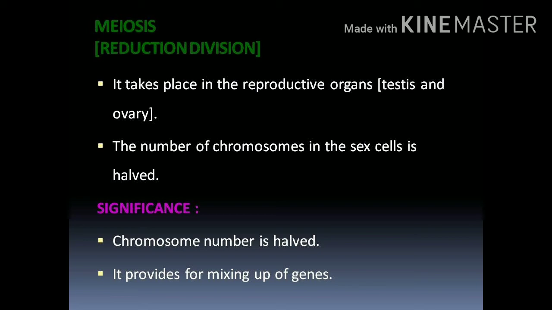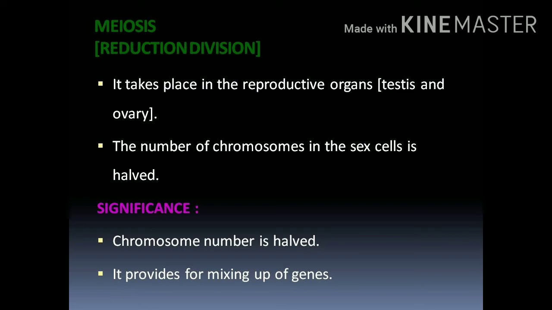This is essential because when the male and female gametes fuse during fertilization, the normal double number, called diploid, is reacquired. The diploid number is expressed as 2n and haploid is expressed as n. When the male and female gametes fuse, the same number of chromosomes has to be maintained in a species.